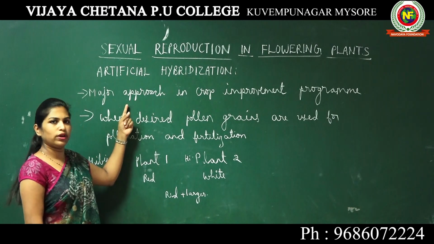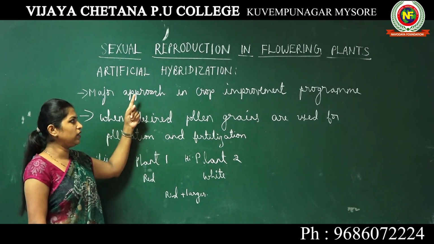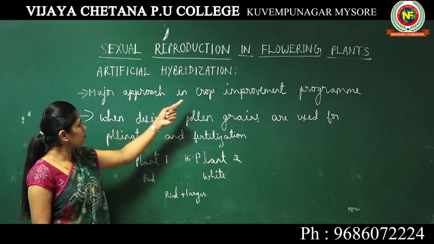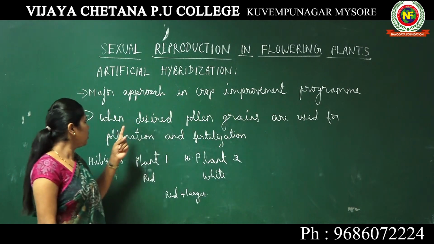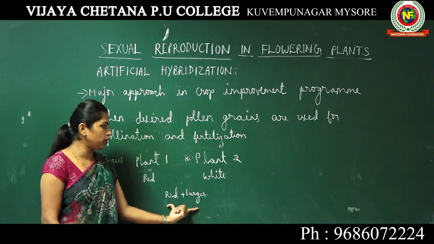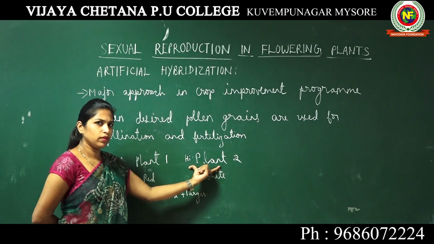If you read the explanation, you will better understand the actual technique involved here: when desired pollen grains are used for pollination and fertilization. So in this case, you take plant 1 and plant 2.